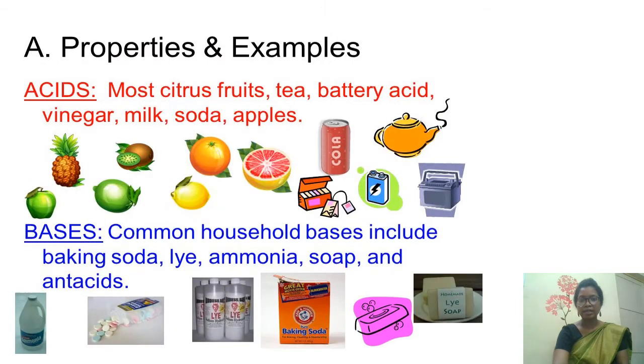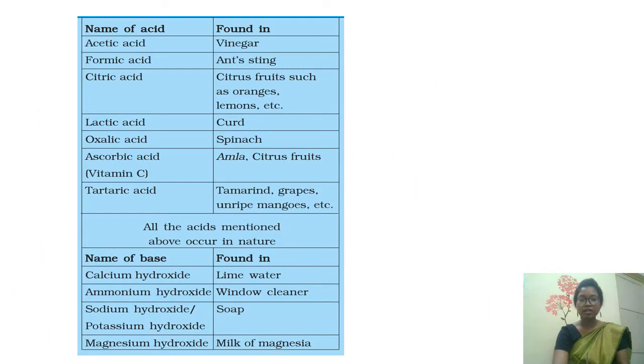Now let us go to the next slide. You can see here most citrus fruits, tea, battery acid, vinegar, milk, sour apples, these are acids. And what are bases? The common household bases include baking soda, ammonia, soap, and antacids like Gelusil. These are bases. So these are the examples of acids and bases, which are found in certain kinds of fruits or some food items.